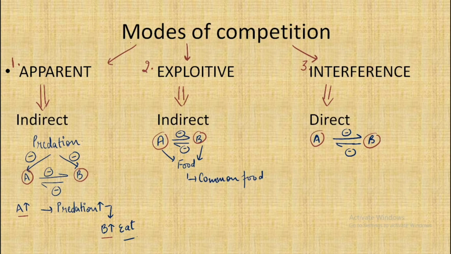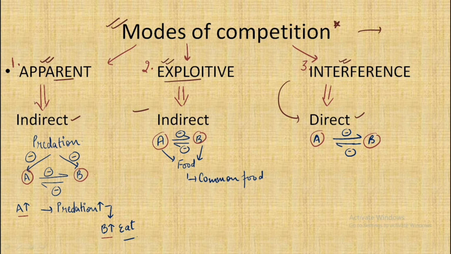So the last thing we need to talk about is the modes of competition, which is very important as many questions have been previously asked from this topic. So we have three modes of competition. The first one is the apparent competition, then we have exploitive, and the third one is the interference. Both the apparent and the exploitive are indirect modes, and the interference is a direct type of competition.